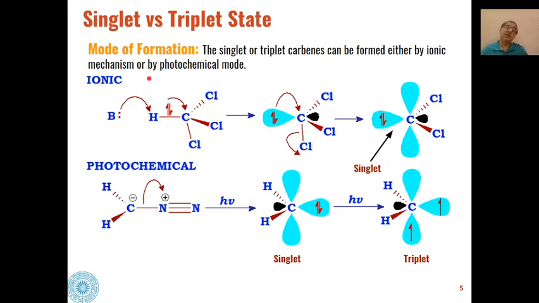Then these singlet or triplet carbenes can be formed either by an ionic mechanism or by a photochemical route.